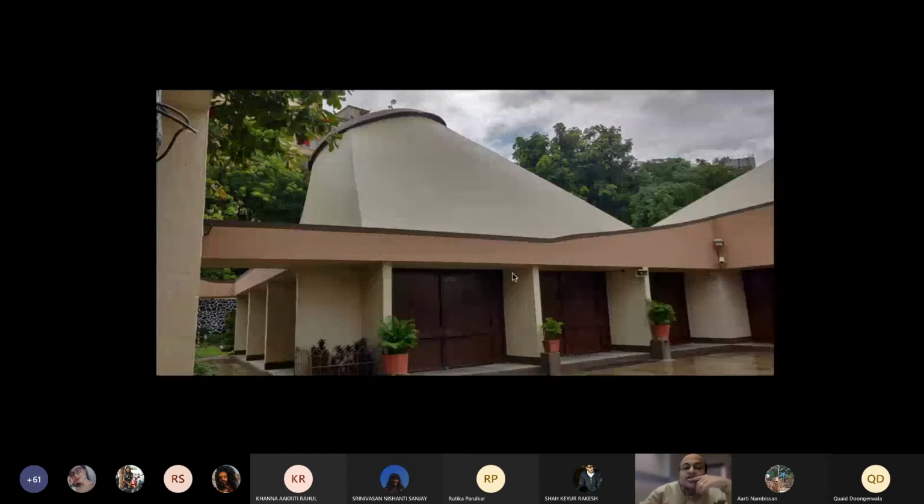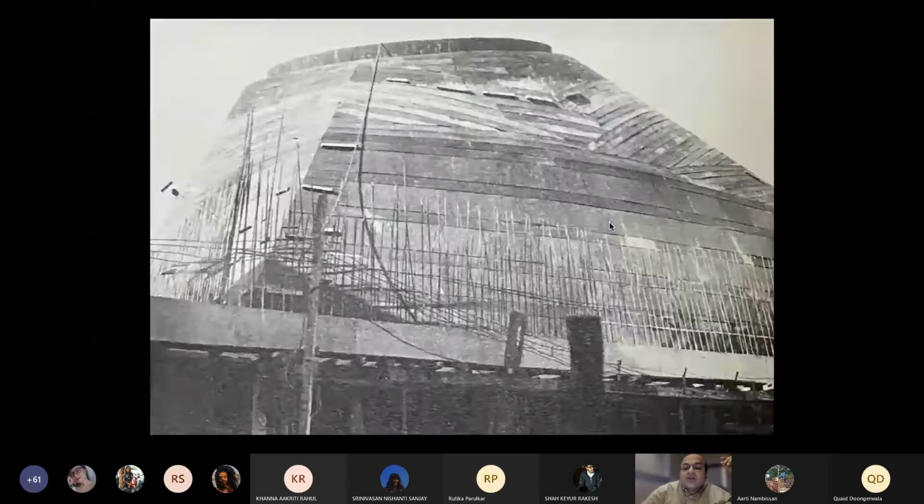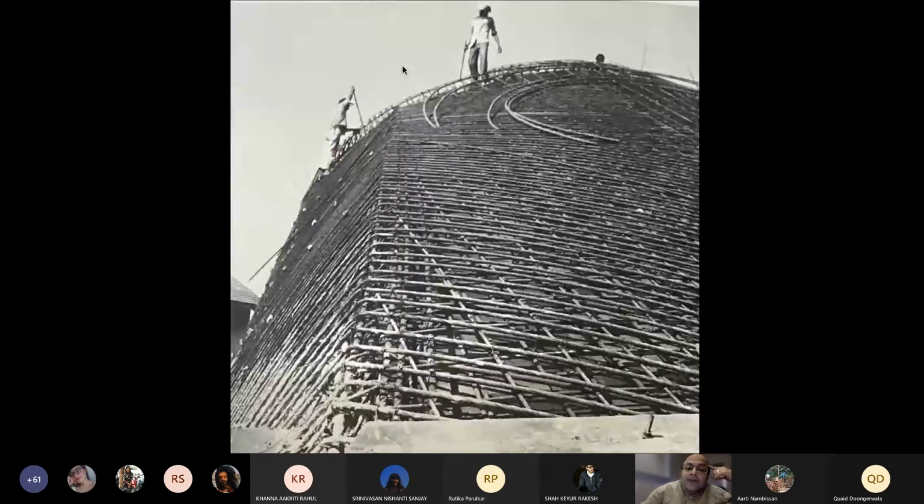That's the first courtyard which you enter, and that's the shuttering when it was under construction. Okay, so you can clearly see the larger plates here, the shuttering plates. Then you can see these smaller pieces here, and then the very tiny pieces to form the circular opening on the top. And then you have reinforcement in place. Please understand, it was in the 1970s that this was all being done. And that's the inside, completed image of it.